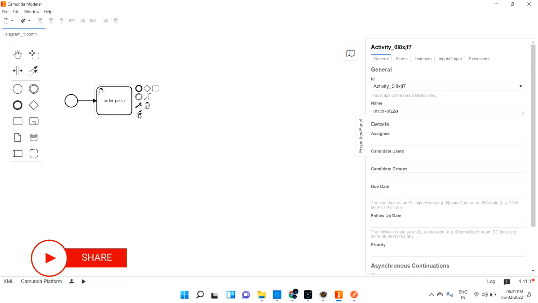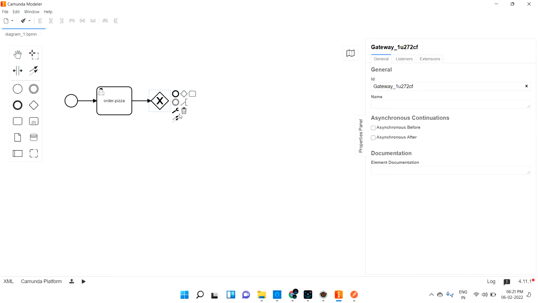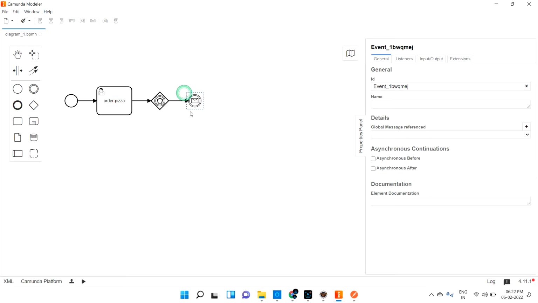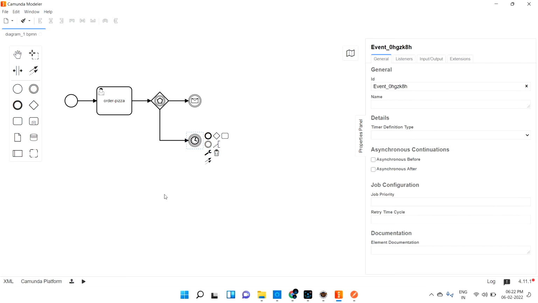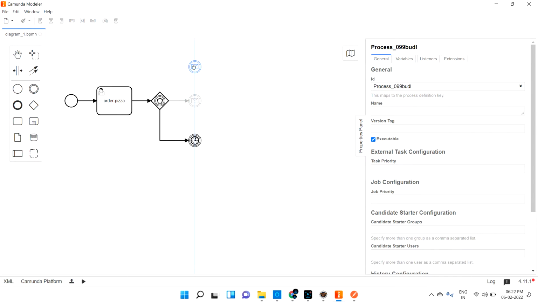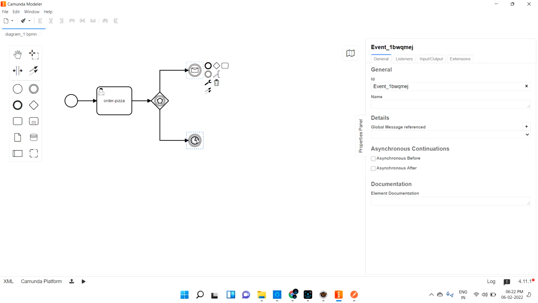After that the event comes into the picture. So this is an event-based gateway, right? You may need to do some event. If you see here, it is showing you a couple of events, right? Upon receive task, or upon message intermediate catch event, or upon timer catch event, or upon condition, whatever it may be. What I will do is create a message event, then I will create a timer event. So this is a message event and this is a timer event.